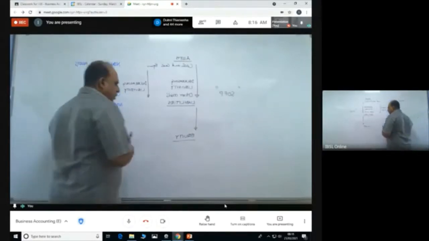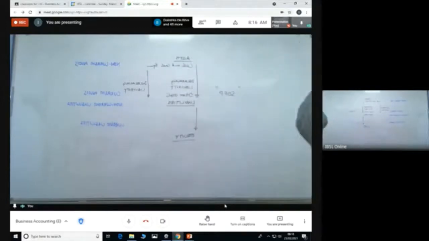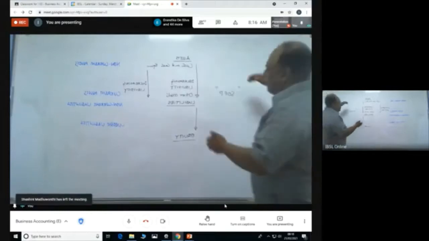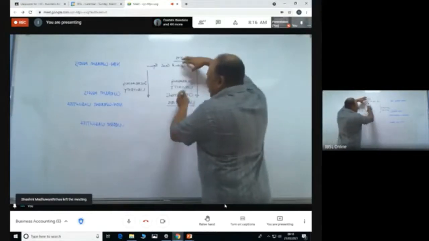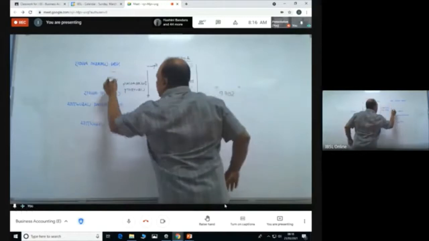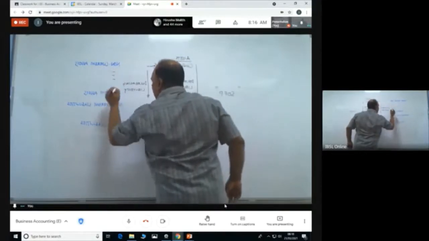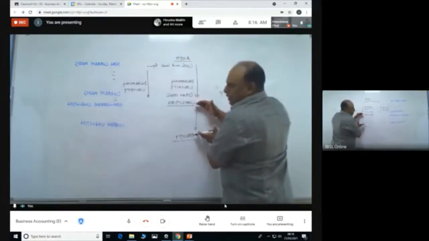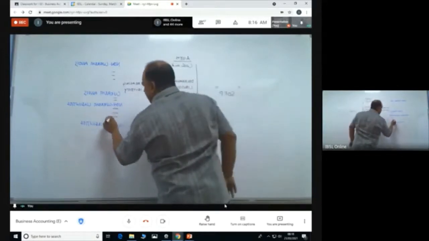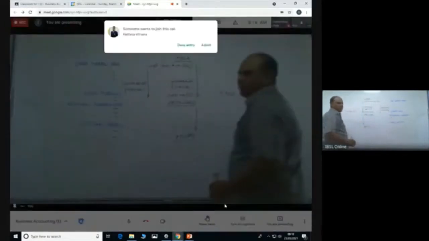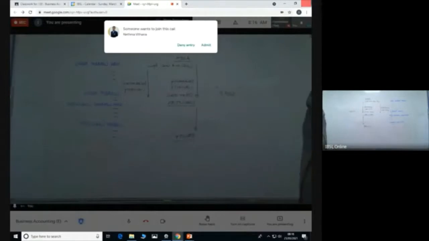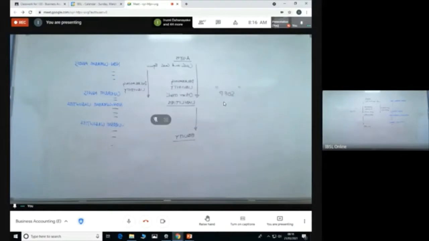So what does this mean now? Current assets, non-current assets, current liabilities, non-current liabilities means it's the same set of assets or similar assets. You will take this and put it into two categories. That's what we are doing. Here also you will take the liabilities and put them under two baskets. That's it. But the way that you put it there has a logic. How you put it there has a logic. That is what we are trying to learn.